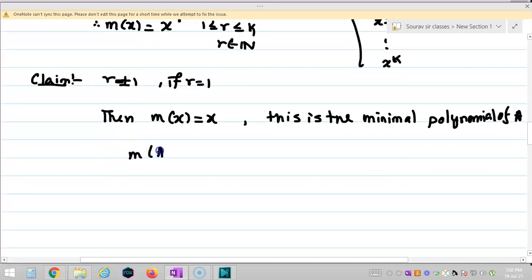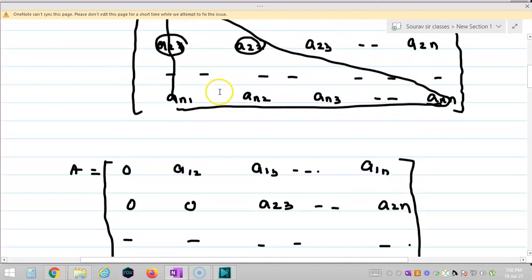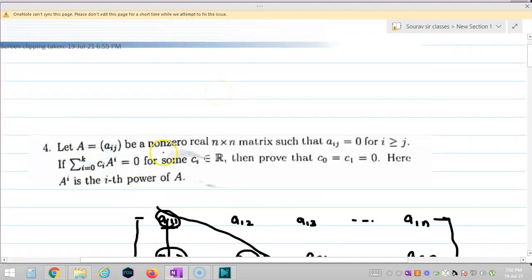Therefore m(A) is equal to 0, that would imply A is equal to 0. It becomes A is a zero matrix, but it is given to us that A is a non-zero n cross n matrix. So r cannot be 1.